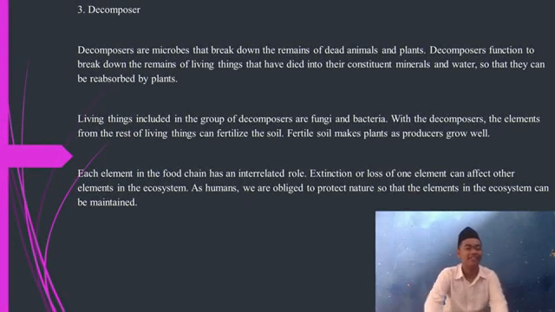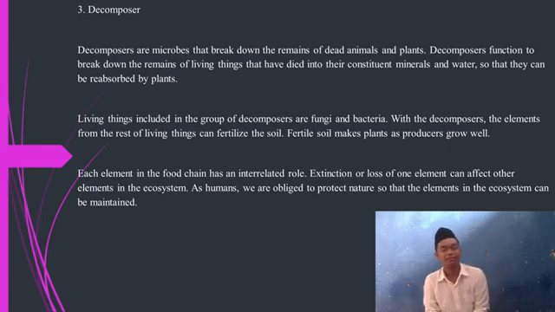Okay, number 3, the decomposer. Decomposers break down the remains of animals and plants. The decomposer function is to break them down into constituent minerals, elements that the food plants have, which are interrelated. The extinction or loss of one element can affect other elements in the ecosystem.